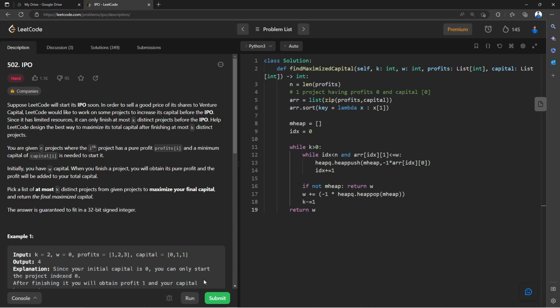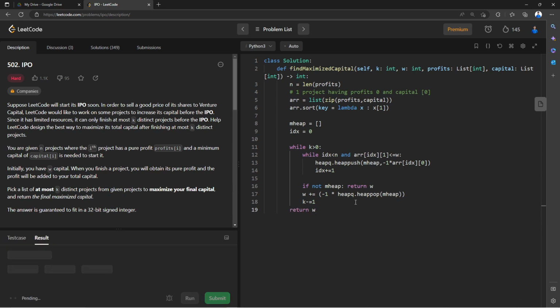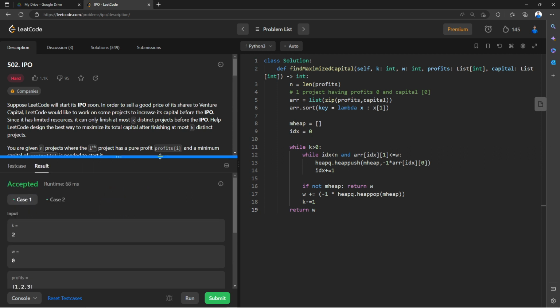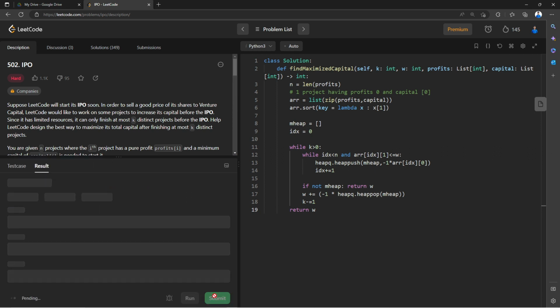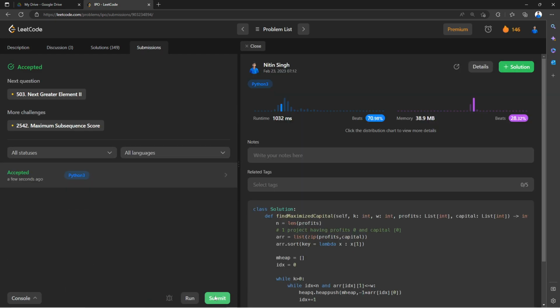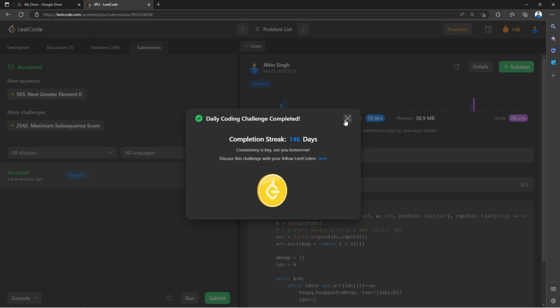So that was the problem. Now let's try to run this code and see whether we are getting the right output or not. If we are having any error, let's see that. So you can see that both the test cases are passed. So now let's try to submit this code. And also you can see that it is successfully submitted, right? So that was the problem. I hope you understood this.